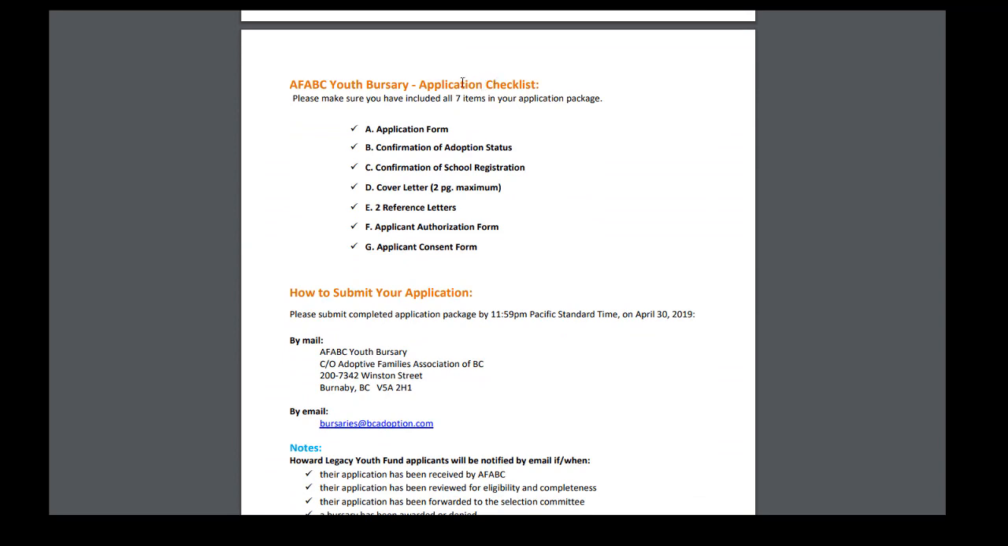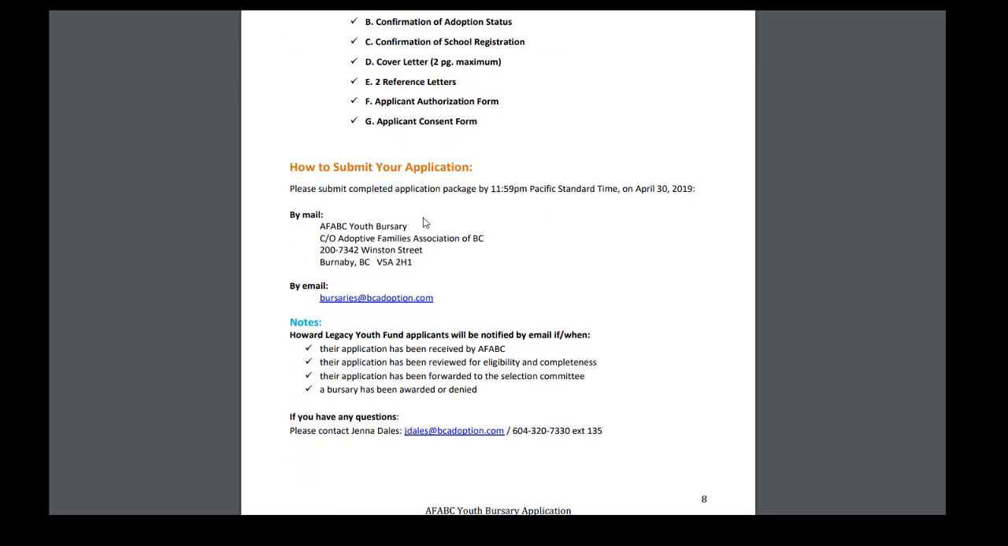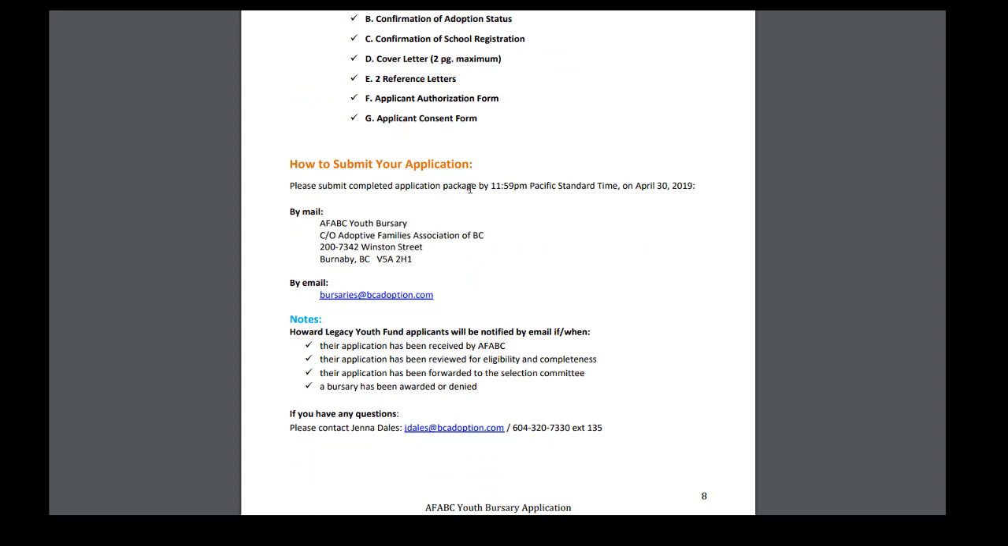So here we have it. Here's the application checklist and all of its components. Please make sure that you've included all 7 items in your application package and that you submit your completed application by 11:59 p.m. Pacific Standard Time on April 30th, 2019.